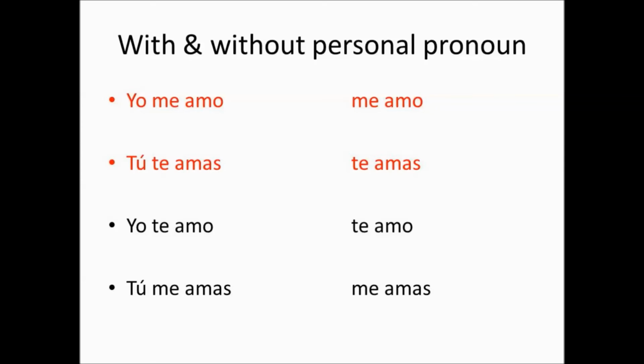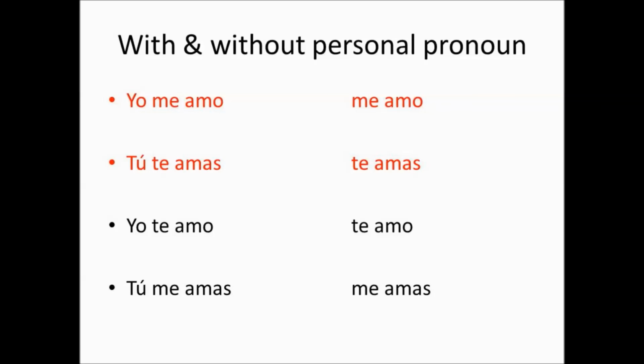Alright, so now we're going to finish with our final sentences. I did the versions with and without the personal pronoun. So with the personal pronoun, yo me amo or me amo means I love myself. Tú te amas or te amas means you love yourself.